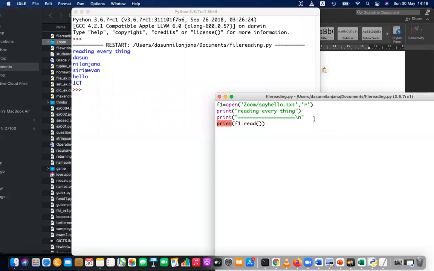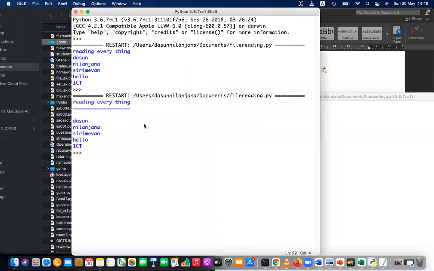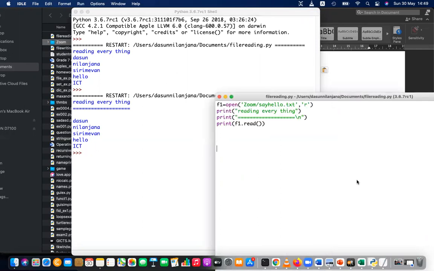So then you can see it's reading everything. Oh, that's happened, I have to finish the bracket. Save it and run it. You can see reading everything, and it's Dasun, Nilanjana, Sirimevan, hello, ICT. So it's showing everything in the file. What is the file location? The text file location is users Dasun Nilanjana documents, inside that Zoom, inside that say hello.txt. Understood how I am giving paths? Yes, sir. Right, that is the relative path.